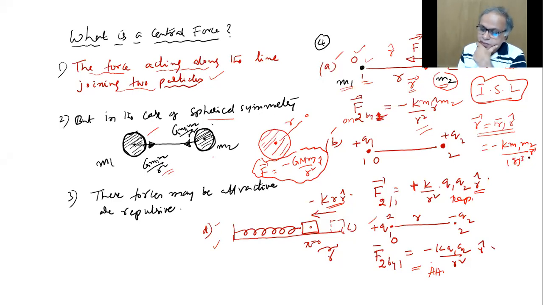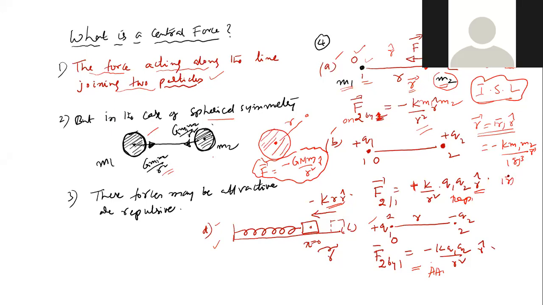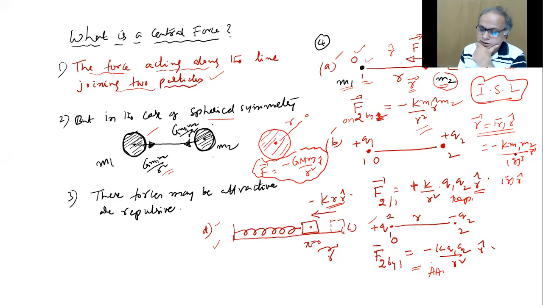Why? Mod R is R, and R cap is R bar by R, so mod cancels and you get R square. So the minus sign shows the force is towards the origin. Plus sign shows the force is away from the origin. Attractive, repulsive, which we say, is put in a proper mathematical shape.